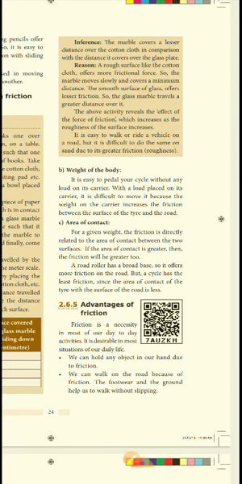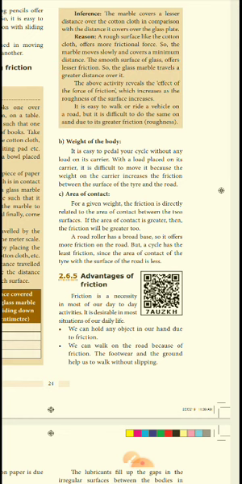For a given weight, the friction is directly related to the area of contact between the two surfaces. If the area of contact is greater, then the friction will be greater too. A road roller has a broad base, so it offers more friction on the road, but a cycle has less friction since the area of contact of the tire with the surface of the road is less.